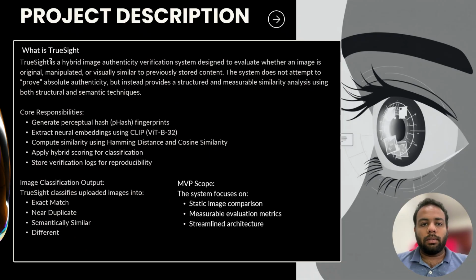At its core, TrueSight generates perceptual hash fingerprints, extracts neural embeddings using CLIP, computes similarity using Hamming distance and cosine similarity, and applies a hybrid scoring model to classify images. All of this is logged for reproducibility. Let's move to the next slide.